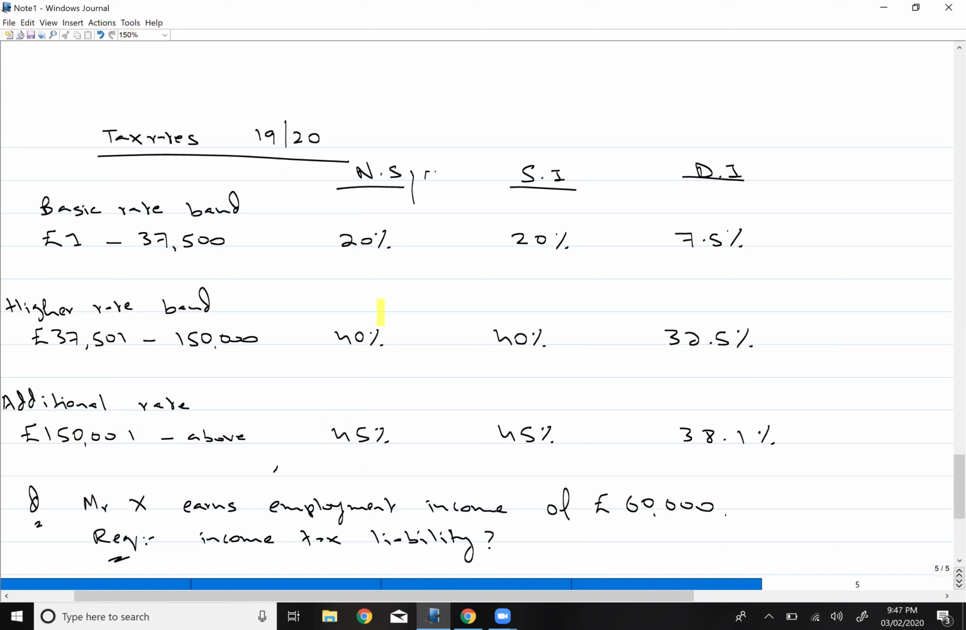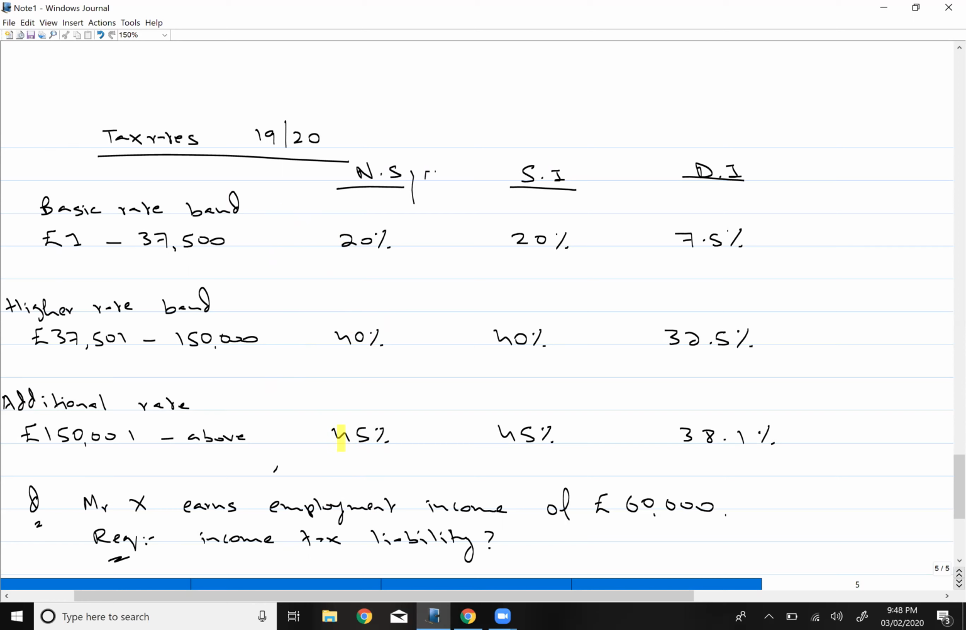Okay, now do remember one thing, that over here there is no concept of direct taxation. Like let's say if an individual is earning an income of 160,000, it doesn't mean that on all of his income he will be paying tax at the rate of 45%. No. Basically he will pay tax according to the basic rate band first, then higher rate band, and then the additional rate band.